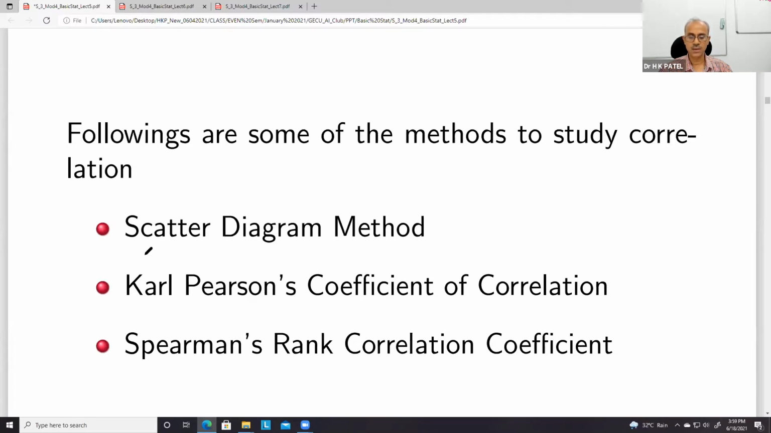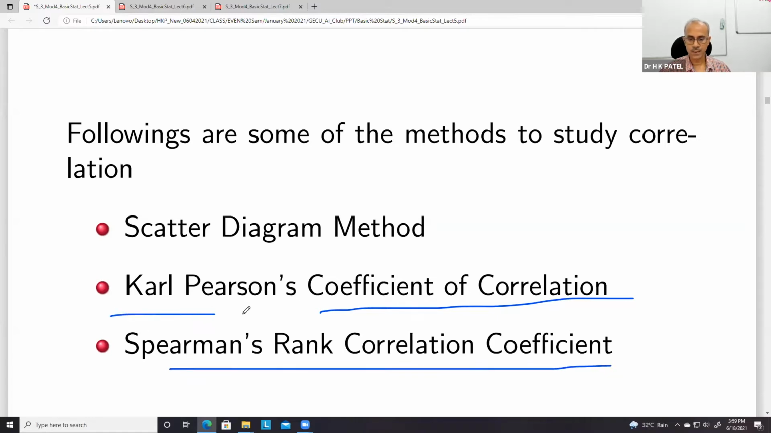So then we can use different methods to study the relation between two variables. The very first method is the scatter diagram. Then some scientists gave a number known as coefficient of correlation, and then again we have rank correlation coefficients. Okay, so we'll see this quickly.